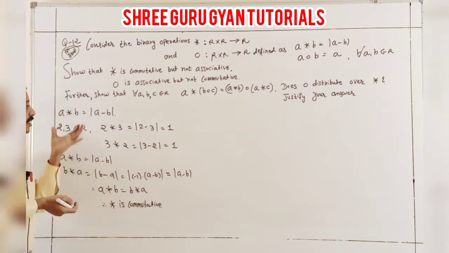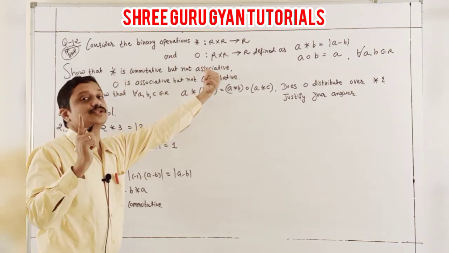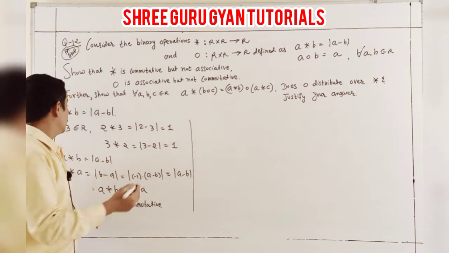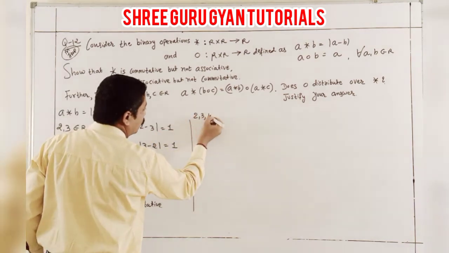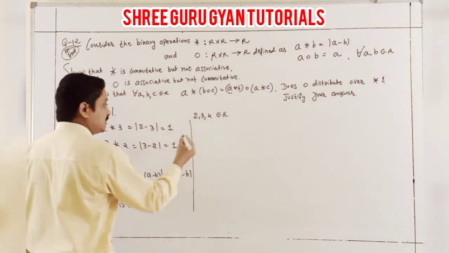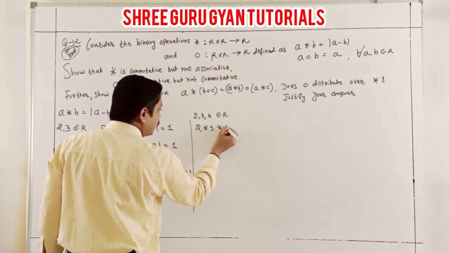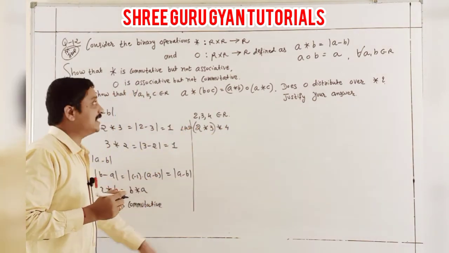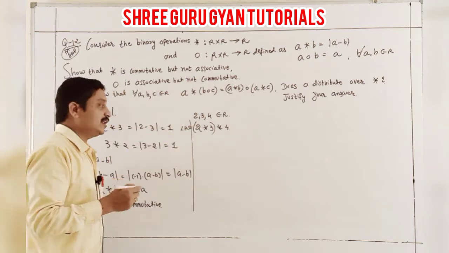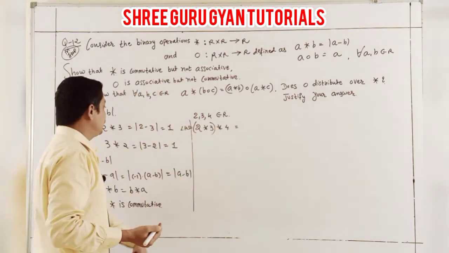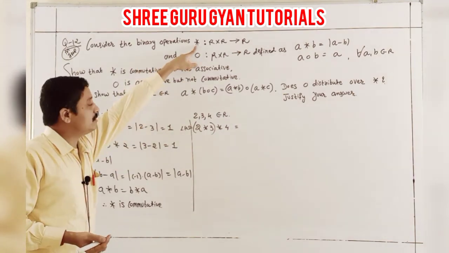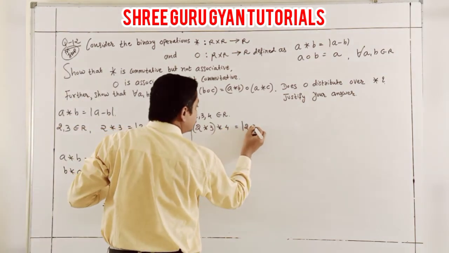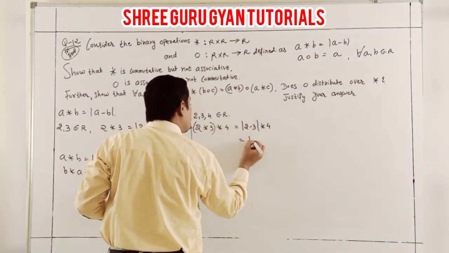Now I check the same operation for associative. Similarly, students, first of all I easily take some numbers for associative: 2, 3, 4 belongs to R. Yes, (2 binary 3) binary 4. First of all, I take the LHS side. What is 2 binary 3? Here 2 binary 3 is applied in A binary B. This one you already calculated, so don't calculate again. Modulus 2 minus 3 is 1, so 1 binary 4.